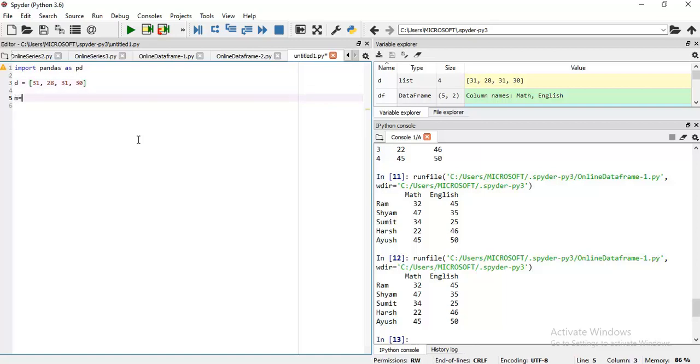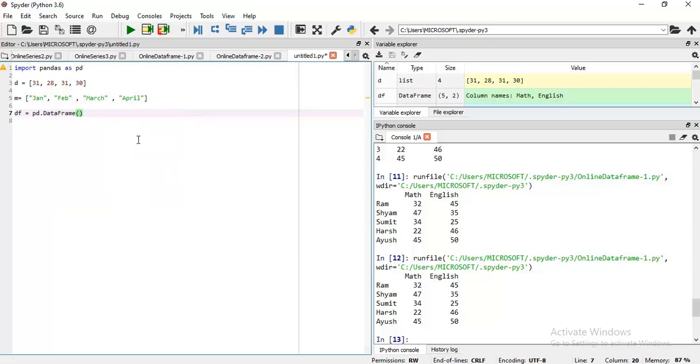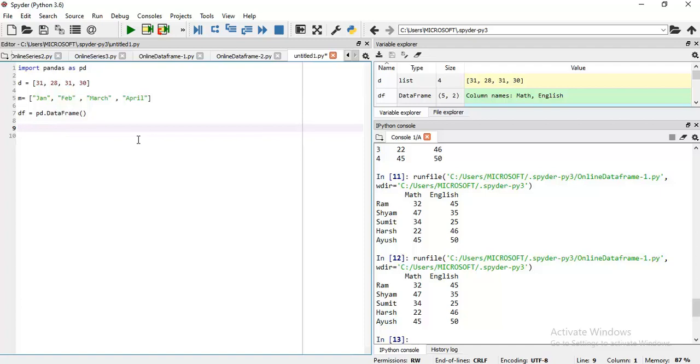Then I am going to create the second list, the names of the months: January, February, March, and April. The next task is to create an empty data frame with pd.DataFrame. This line will create the empty data frame. Now the empty data frame is created.